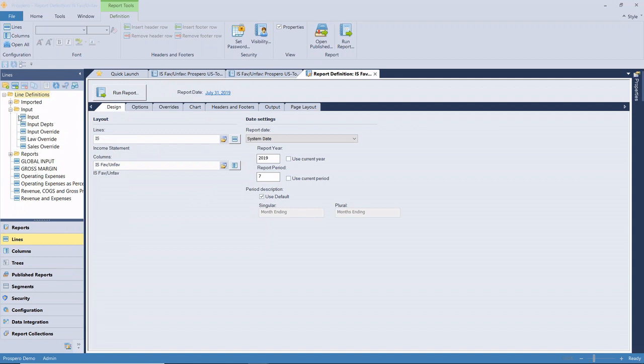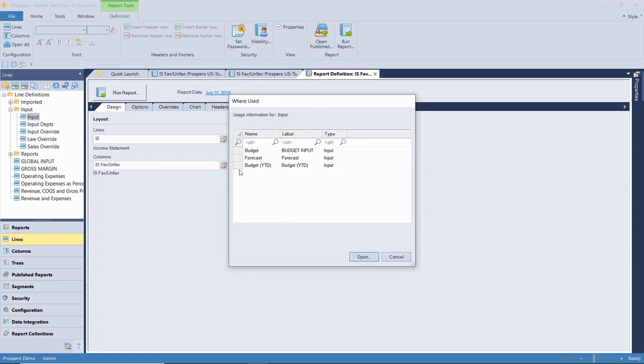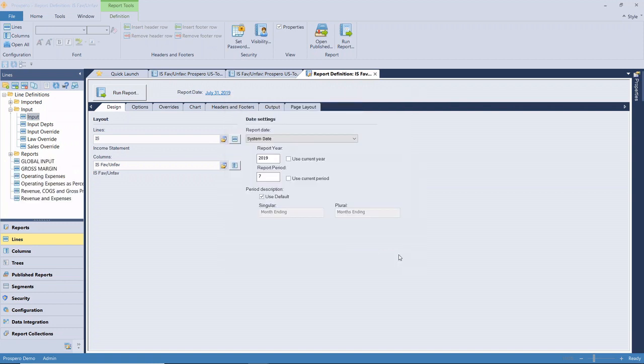If I select the input, then I can select where used. It's going to show me any place that that report is being used. These are all being used for input, but they could also be used for reporting. So you always have that option. And Noah showed how you can show the catalog of the full list. That's going to give you those combinations as well.